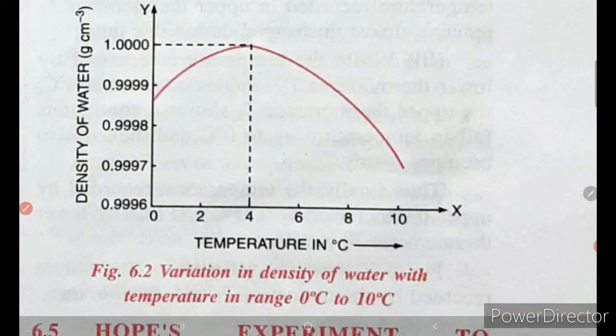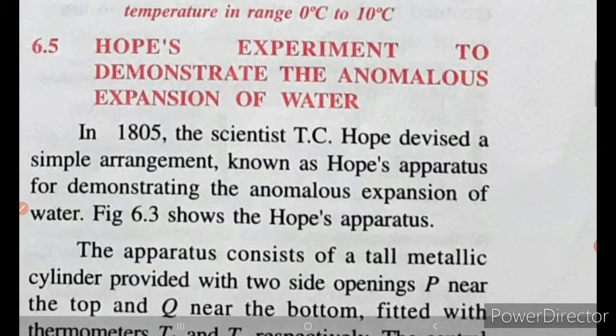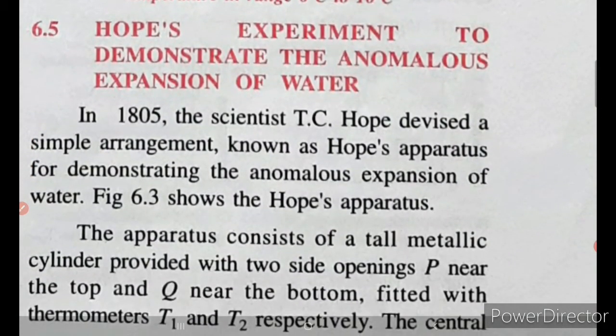There's an experiment which demonstrates the anomalous expansion of water. The experiment's name is Hope's experiment. Let us go through that experiment, Hope's experiment, to demonstrate the anomalous expansion of water. This particular experiment also has two kinds of graphs. Please pay attention while teaching that graph, okay.